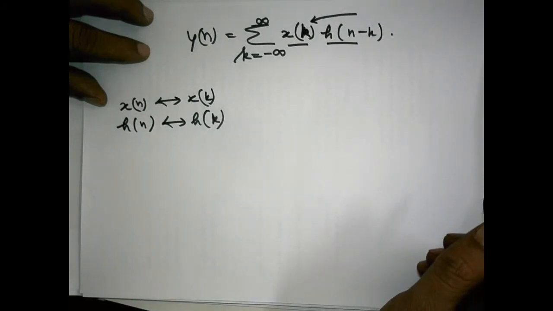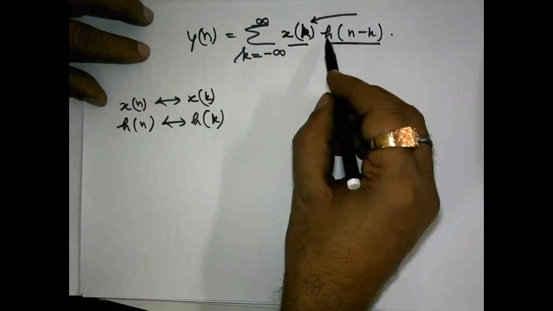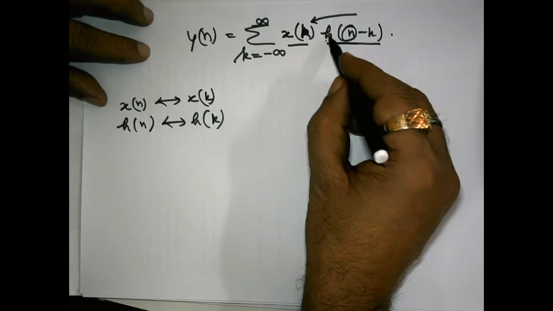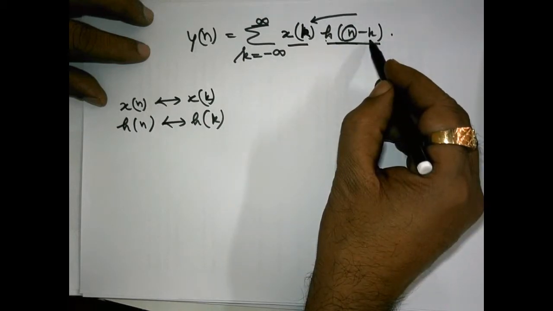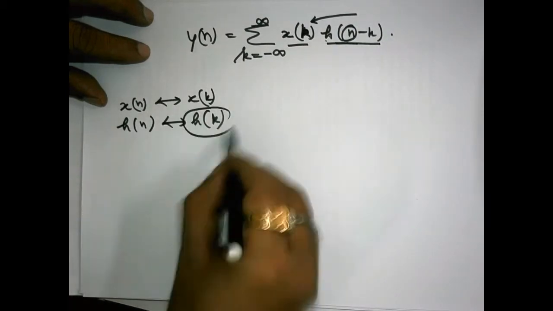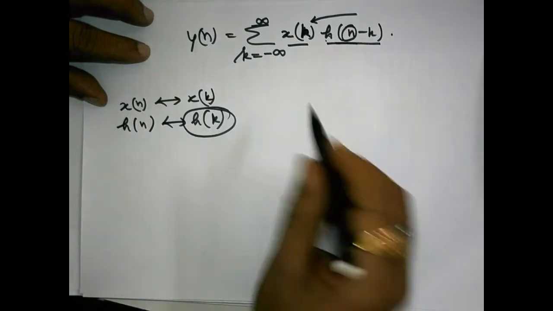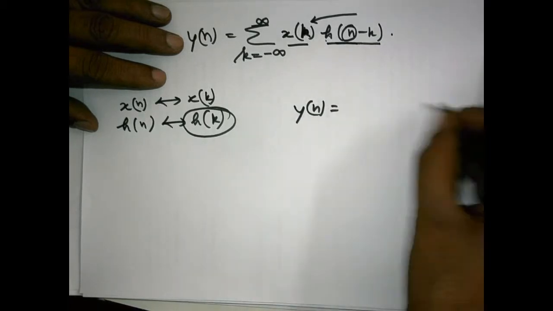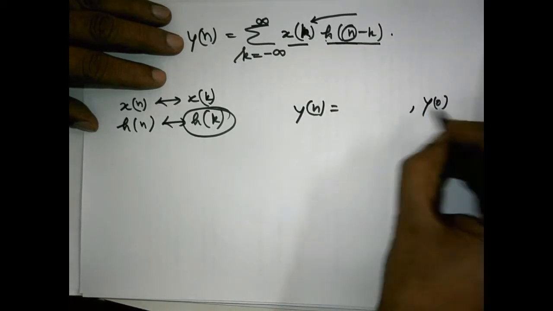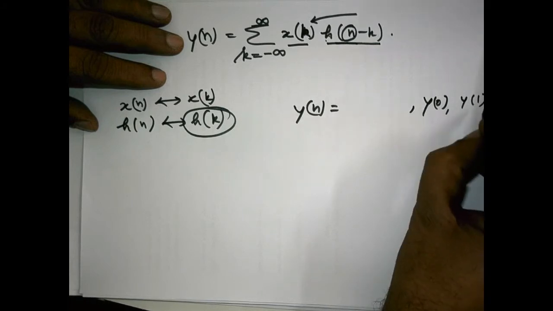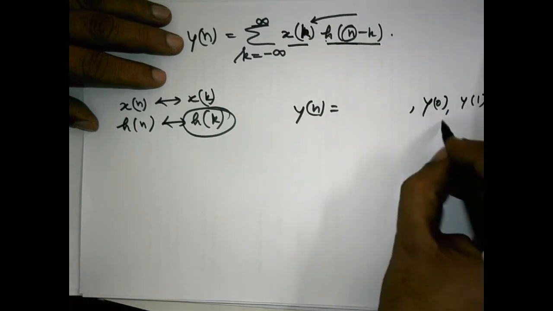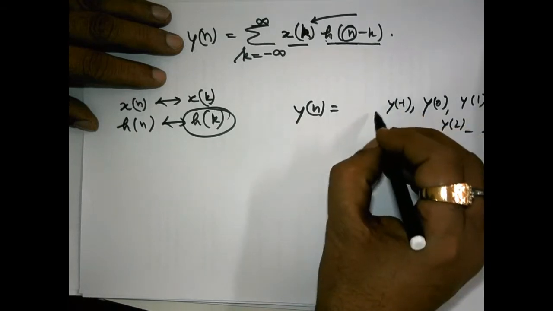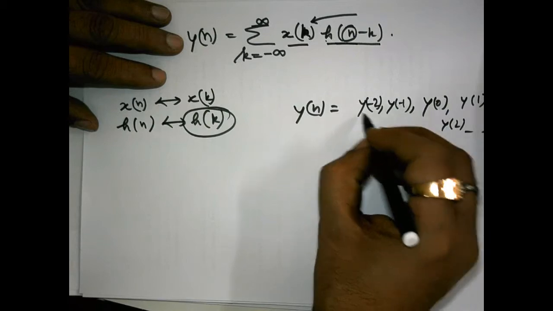No change. So what we have to do over here, simply forget this, it is h[minus k]. h[minus k] means the folded version of h[k]. y[n] is also a sequence, meaning y[n] will consist of y[0], y[1], y[2], and so on, and similarly y[minus 1], y[minus 2], and so on.